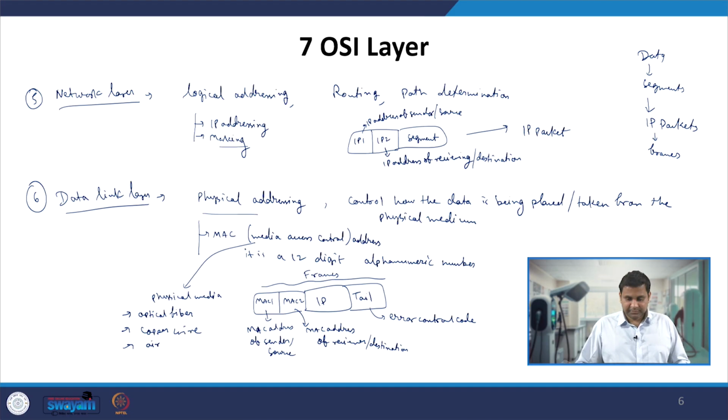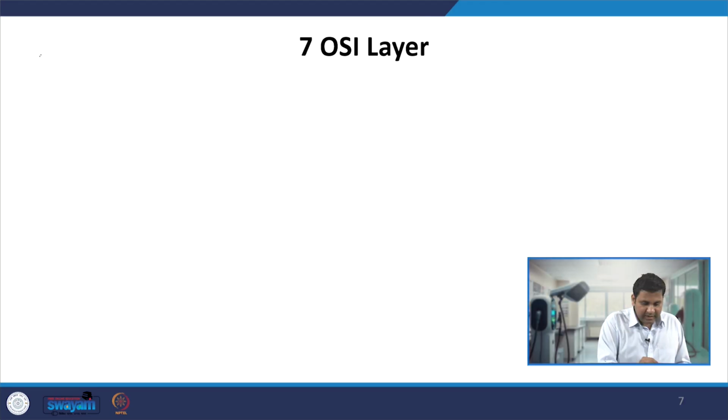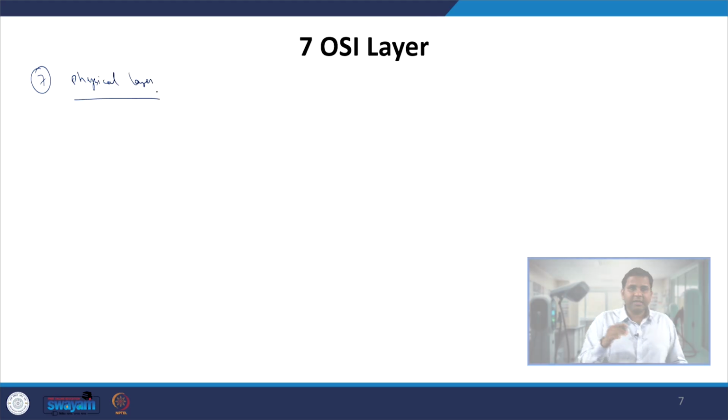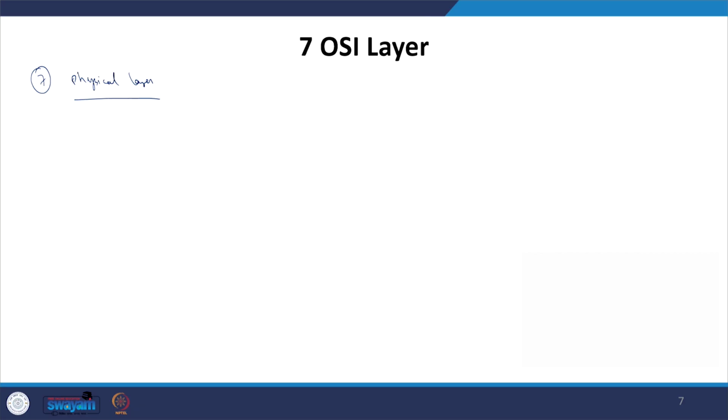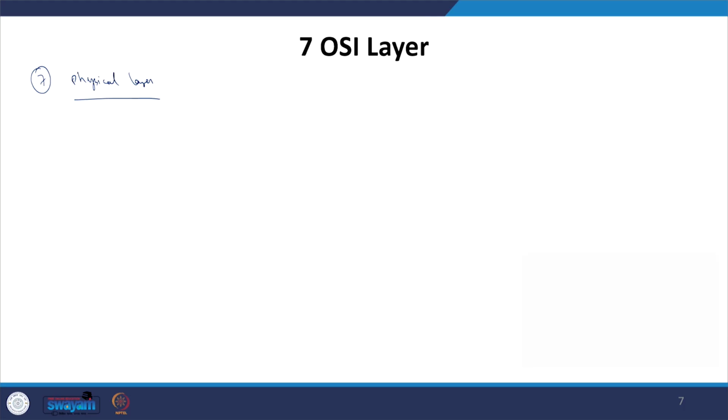Then after that comes the last layer, which is called the physical layer. As the name suggests, it contains all the protocols which are used to define how the data is pushed into the physical media, what the voltage levels will be, what the frequency will be. Different parameters of the physical media are defined in this layer.